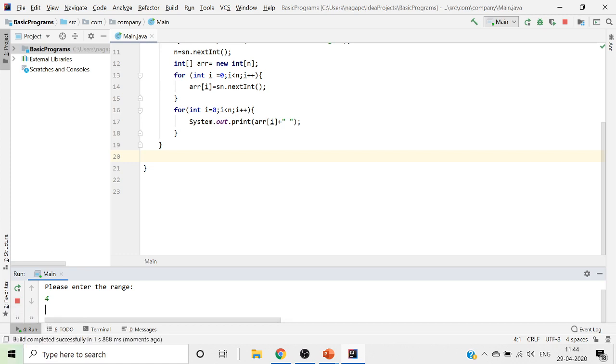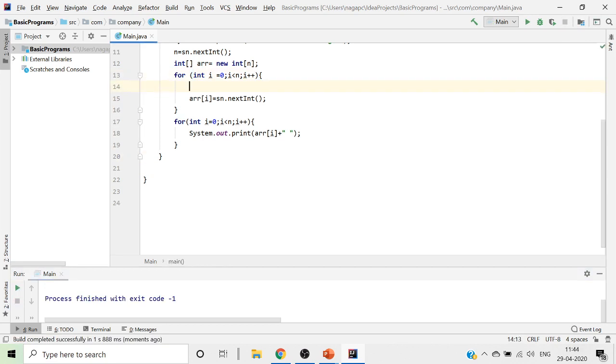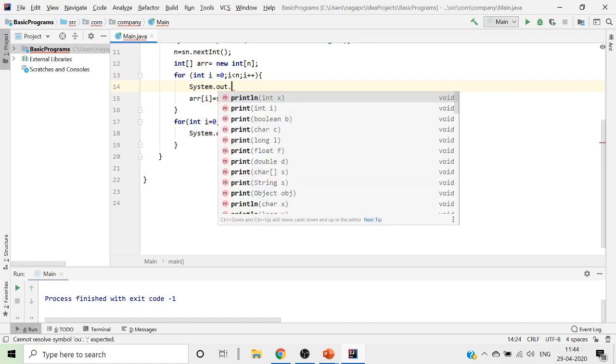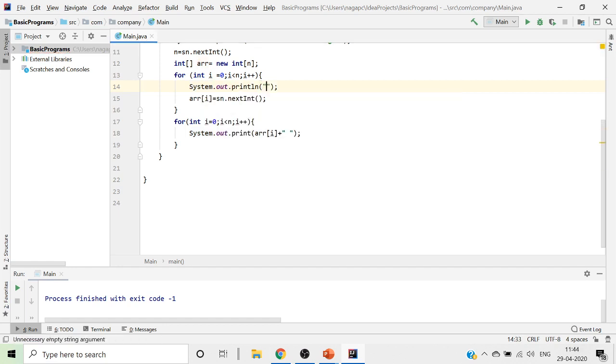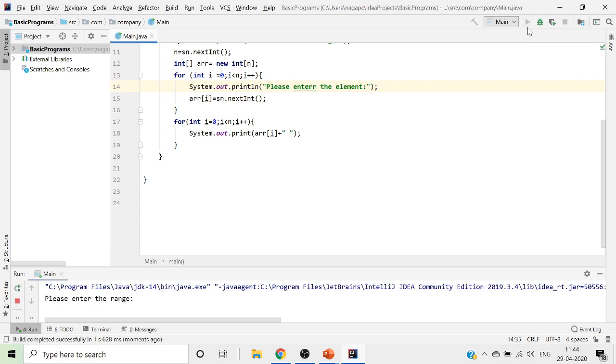Now we don't have that instruction given, so we will just go ahead and put system dot out dot println, and here we give the instruction as please enter the element. Once we give this, then the elements would be added. Now once I run this, we'll have clarity on what we are doing.